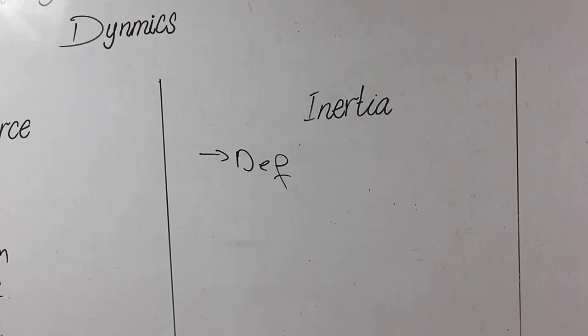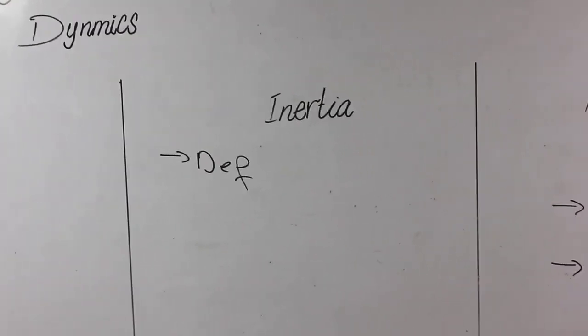So moving a lighter object is easy as compared to a heavier object because a lighter object has a small mass. From this point of view, Newton concluded that whenever you change the state of an object, that object resists the change. That resistance is called inertia. Inertia is a property of matter. If a body's mass is greater, its inertia is also greater. Just like the inertia of a tennis ball is less as compared to the football because the mass of the football is greater. That is basically, student, the inertia.